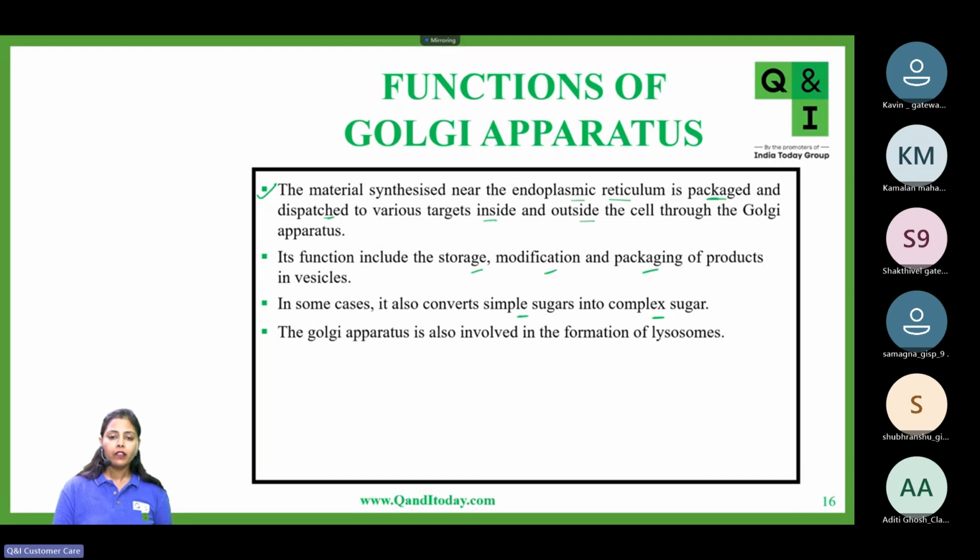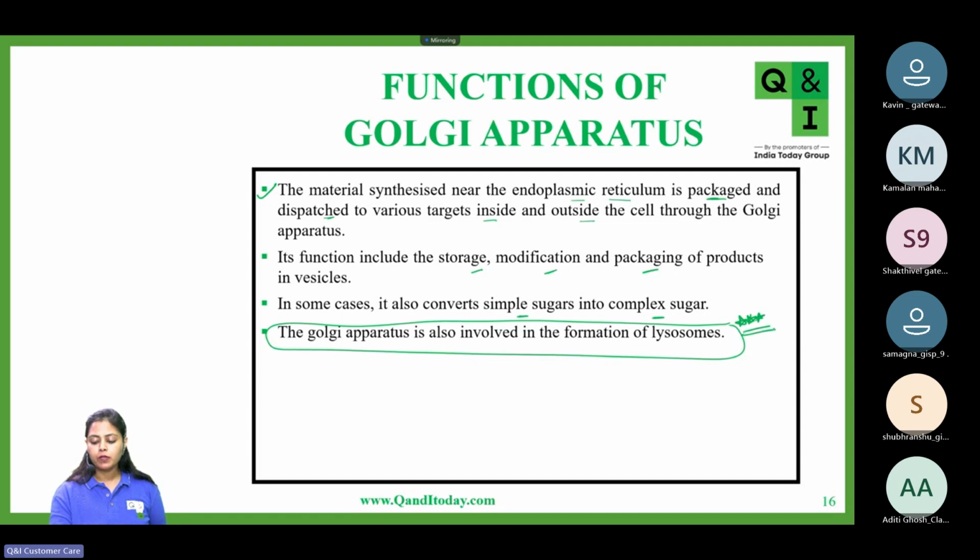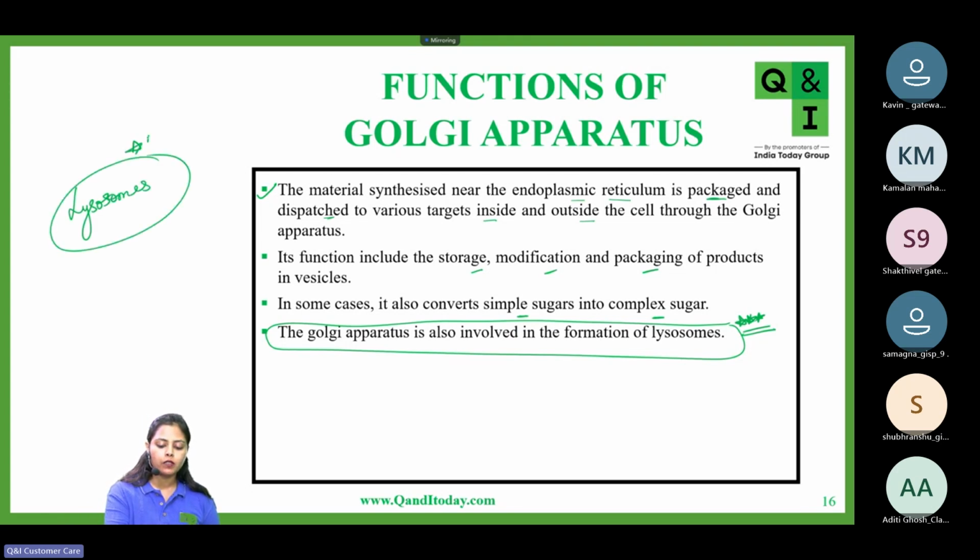And now the very, very important function of the Golgi apparatus, which has been asked so many times, is that the Golgi apparatus is involved in the formation of lysosomes. Very, very important. Extremely important. Okay. So the Golgi apparatus is involved in the formation of lysosomes. Very important. Please write this down. This is an extremely important function. So many times a question has been asked from this.